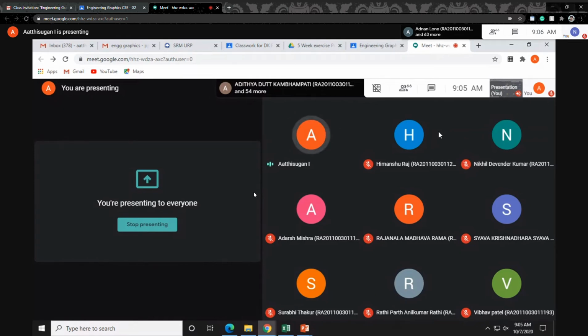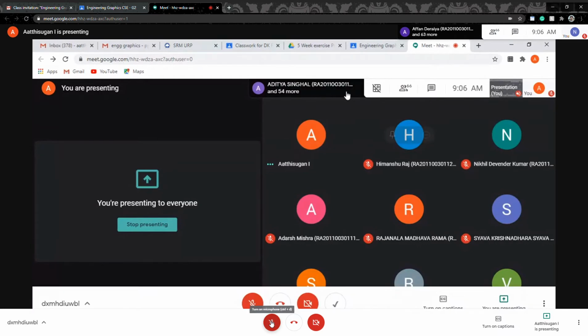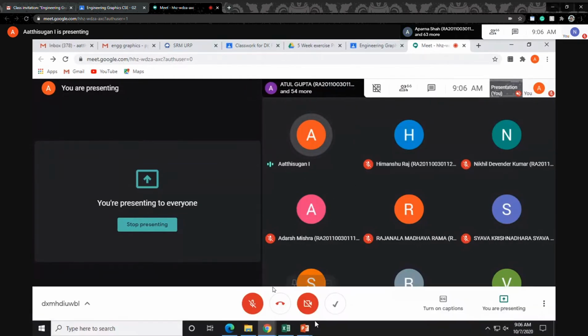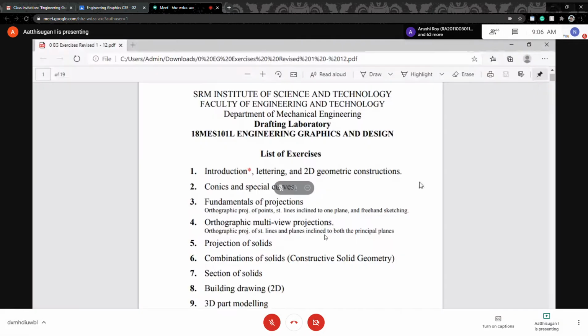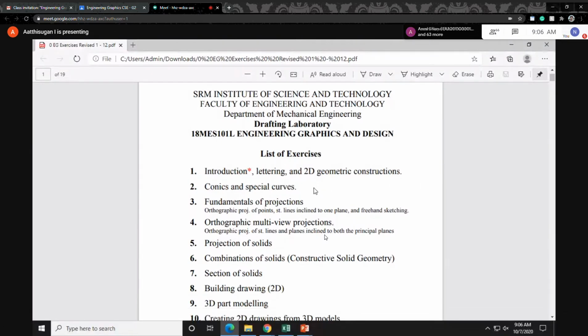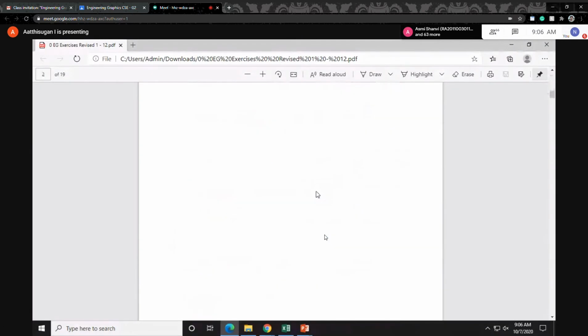So, okay, if you have any doubt, last week's exercise we'll discuss. So last week, that is the first week, was a simple exercise only: lettering, dimension, introduction, lettering, and geometry construction. Okay, this is the title, so that people are drawn.